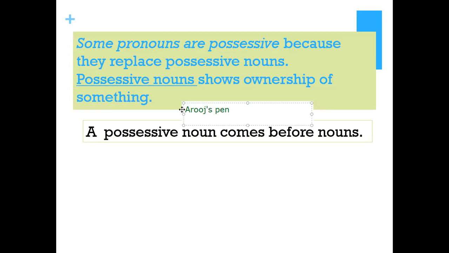Another example, Rizwan's bat, right? Whatever the noun is, the possessive noun is going to come before it, right?